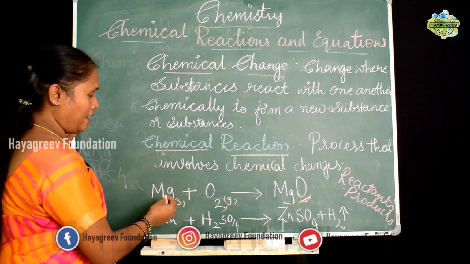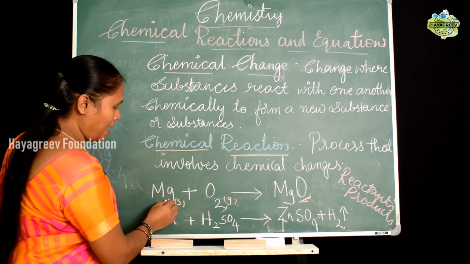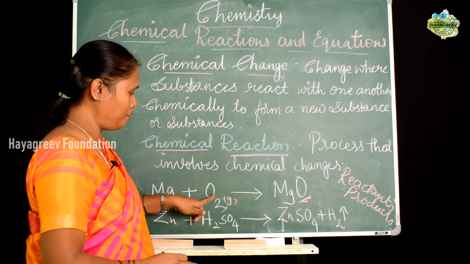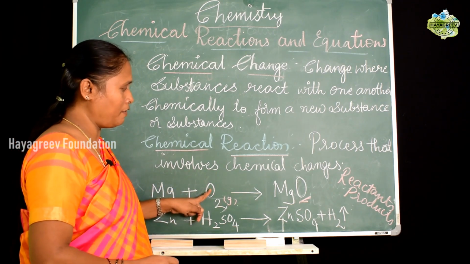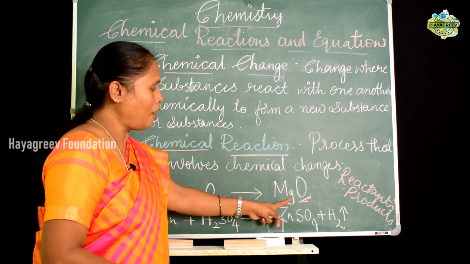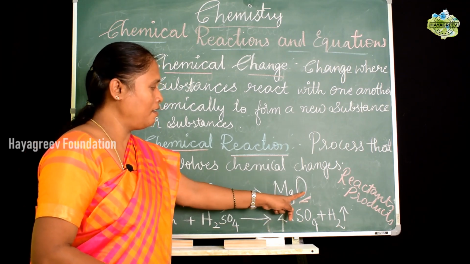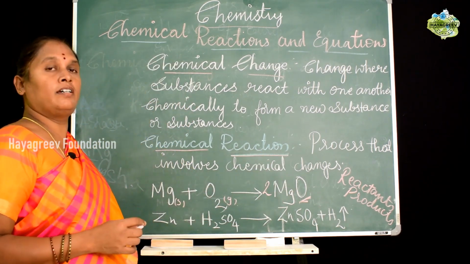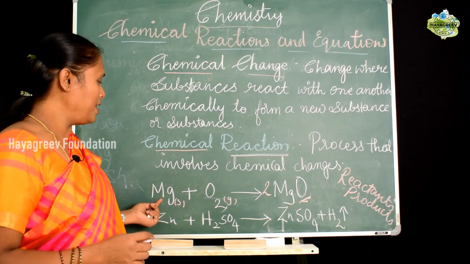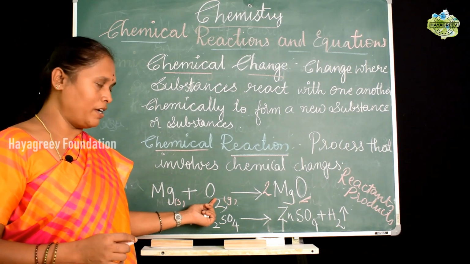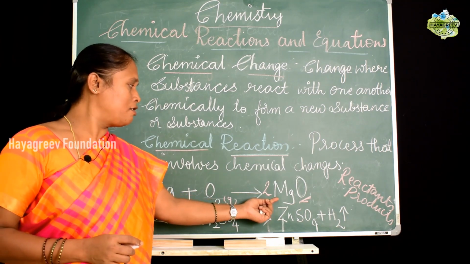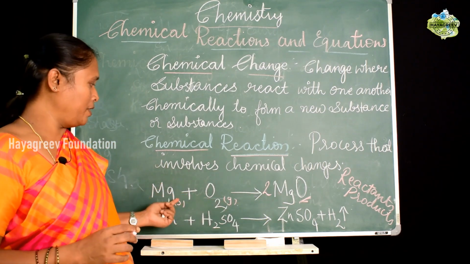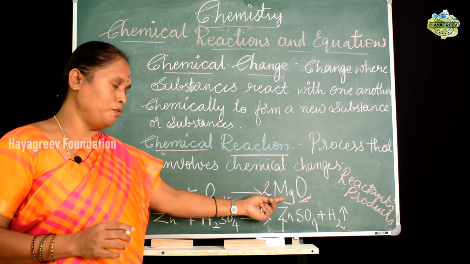Now let us count the atoms here. How many atoms of magnesium do you have? Here you have 1, and of oxygen you have 2 atoms in this molecule of oxygen. But when we take the formula of magnesium oxide, you do not find that second oxygen, so you can write coefficients here to balance it. Okay, so when magnesium burns in the presence of oxygen, it leads to formation of magnesium oxide, which is a new product here. So you can see there is formation of a new substance.